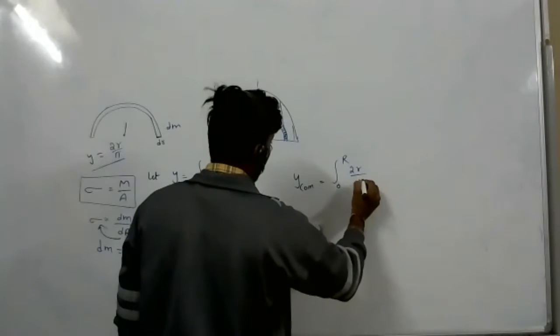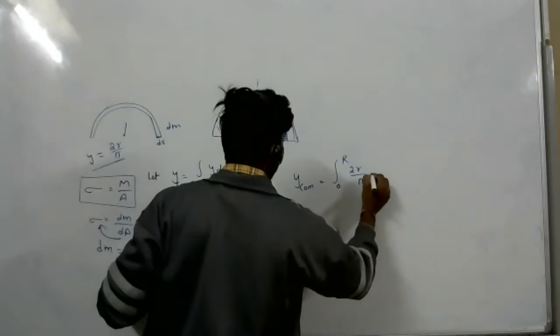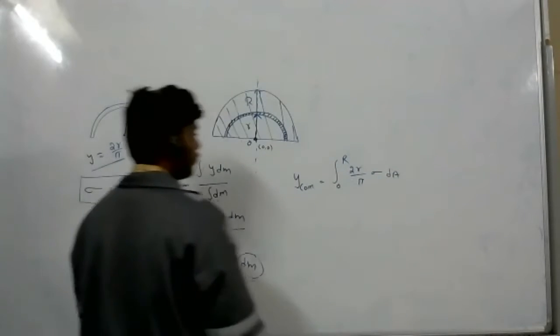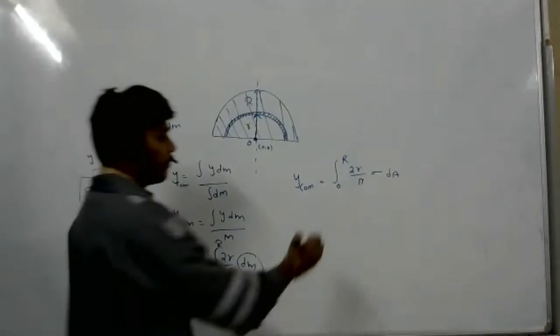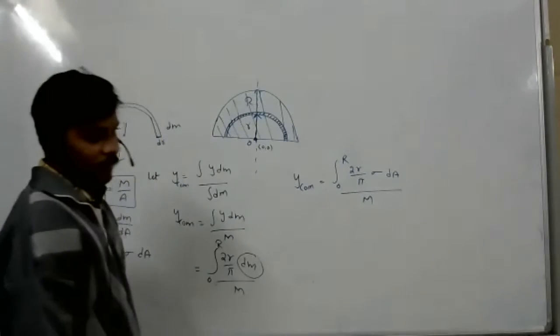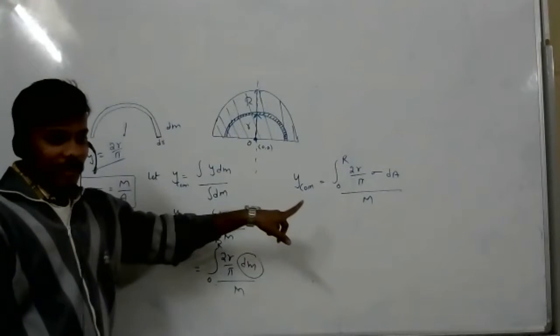2r by pi sigma dA by m. Right? Understand? Yes, sir. Again, can we integrate?